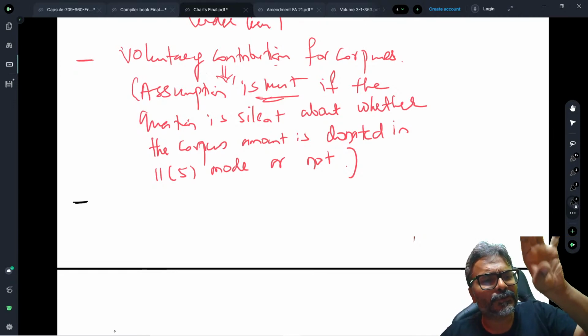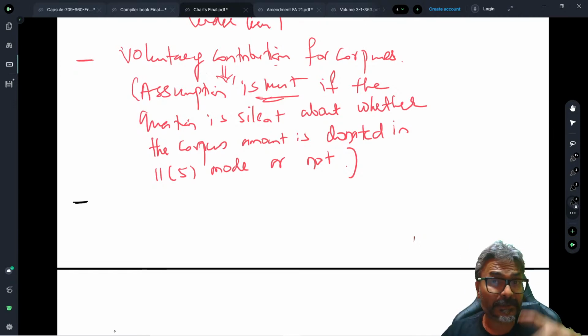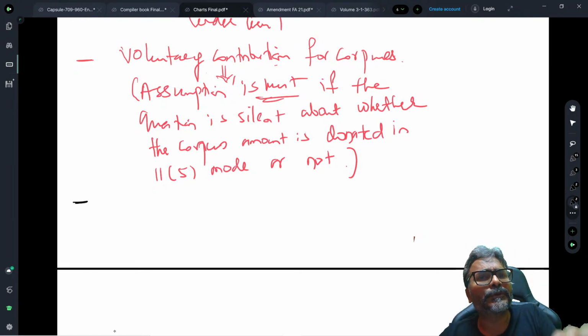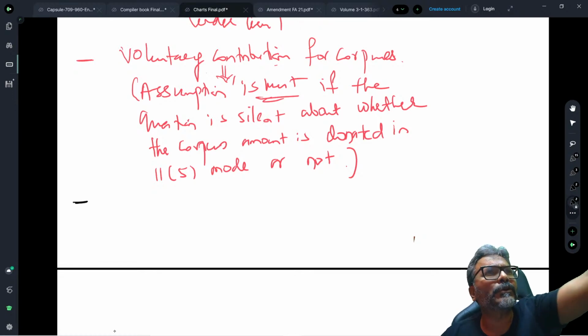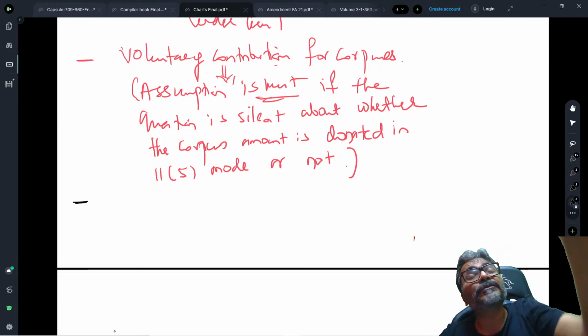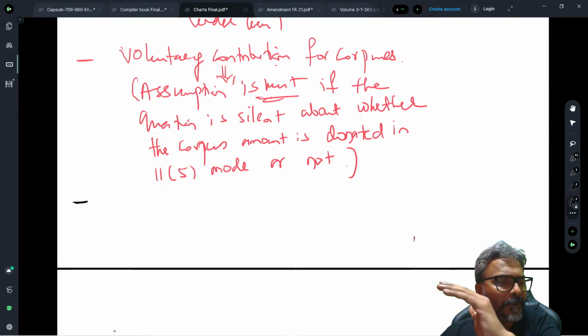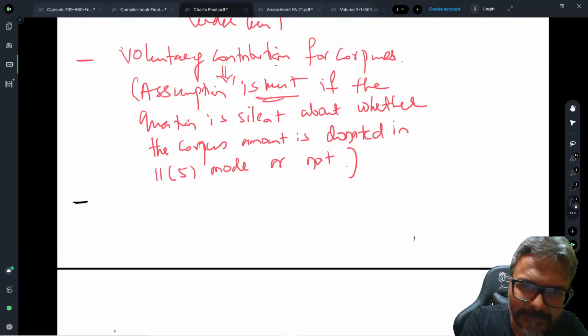Suppose, students, the question is there in the examination. Now let's play devil's advocate, because we don't know what kind of question will be there in the exam. The chances are very high that they will specify that the voluntary contribution is for the corpus, and it is not deposited in the mode specified under 11.5.